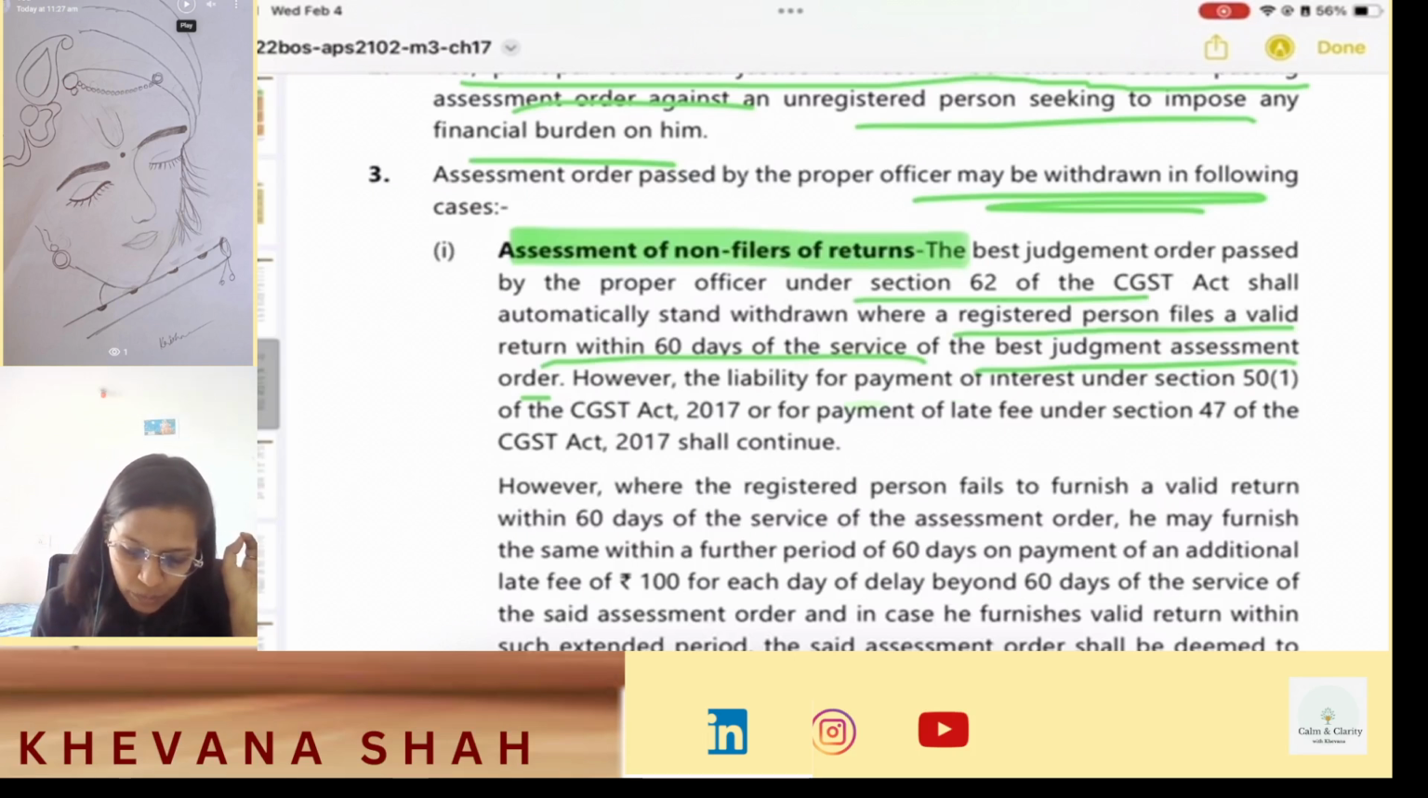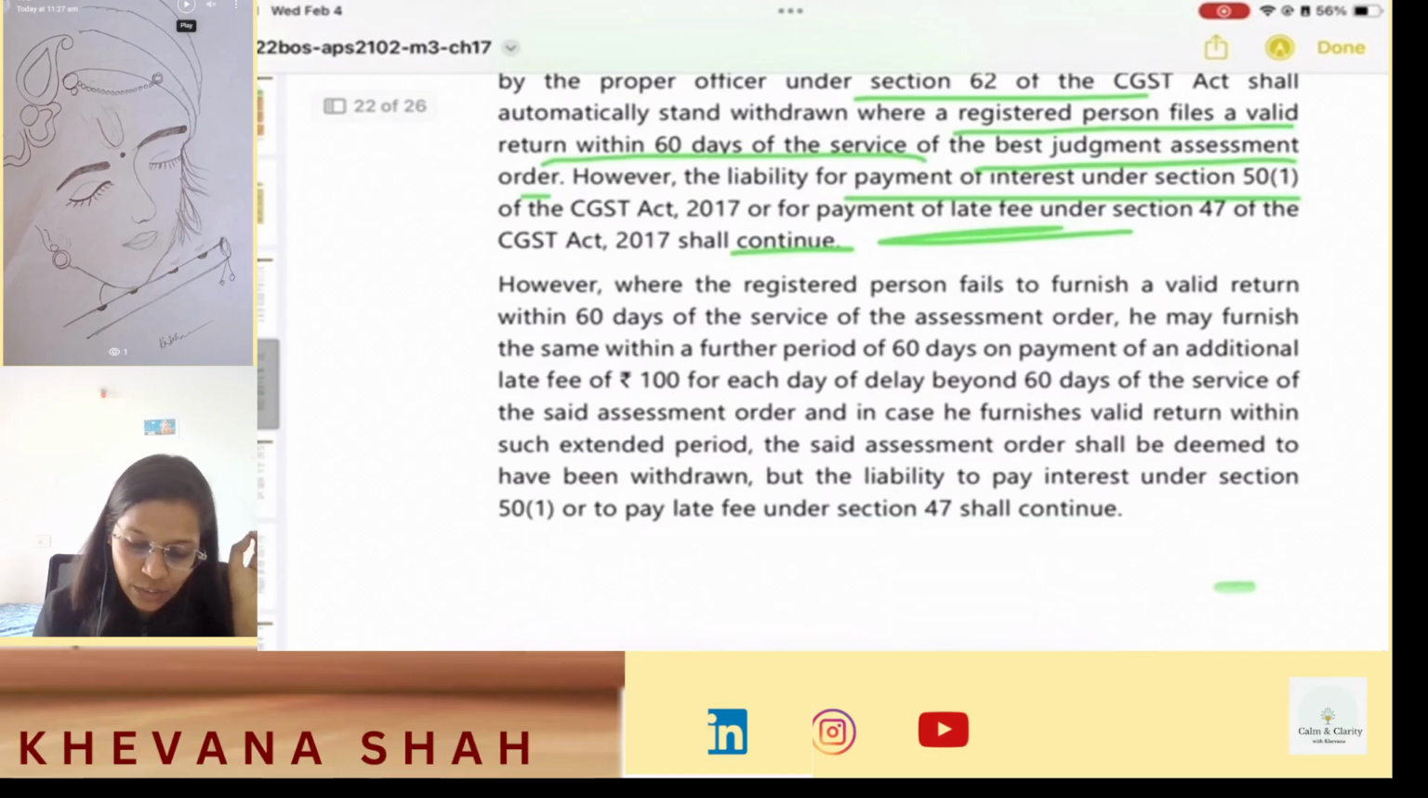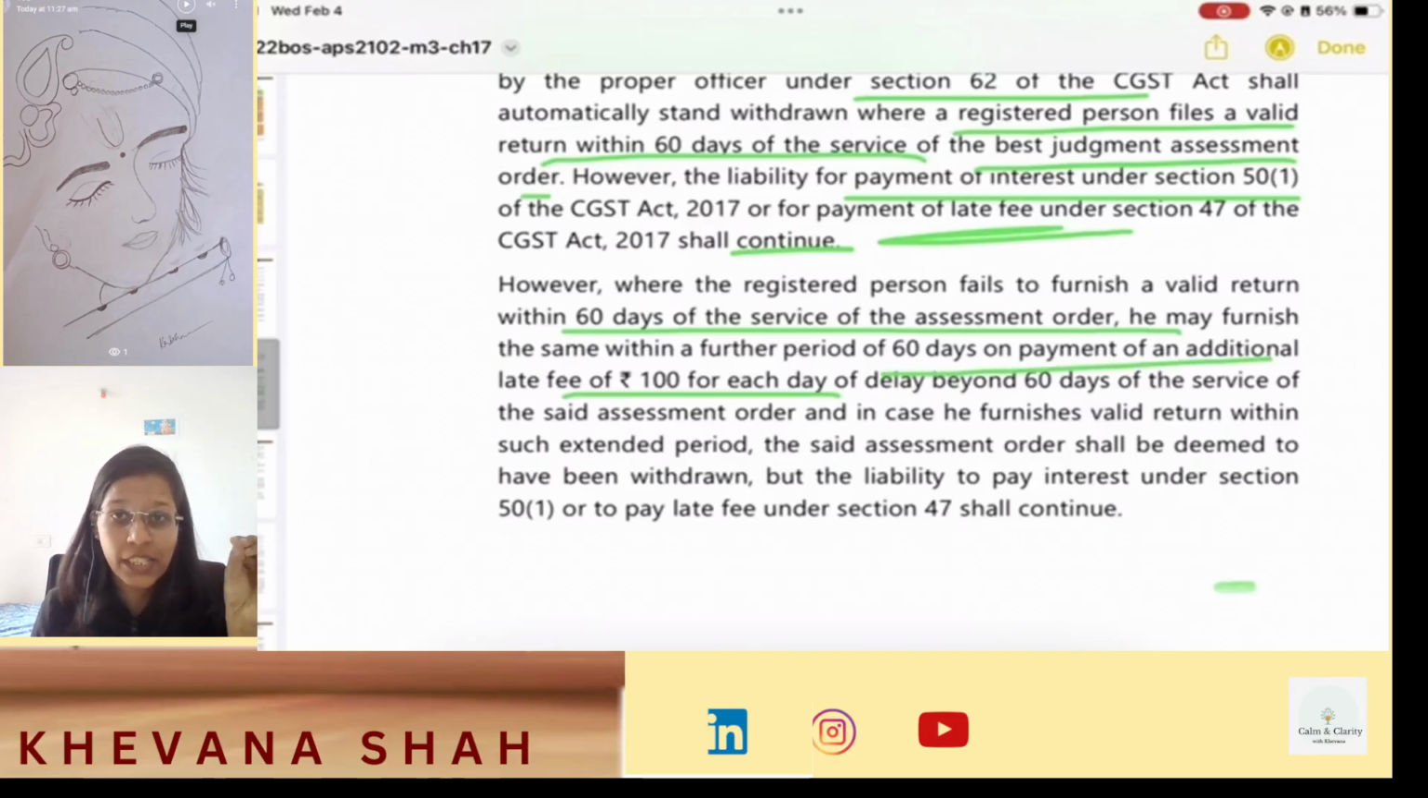However, the liability for payment of interest under Section 51 of the CGST Act 2017 or for payment of late fee under Section 47 shall continue. However, where the registered person fails to furnish a valid return within 60 days of service of assessment order, he may furnish the same within a further period of 60 days on payment of additional late fee of rupees 100 each day. Remember, the penalty here is rupees 100 each day of delay beyond 60 days of the service of the said assessment order.